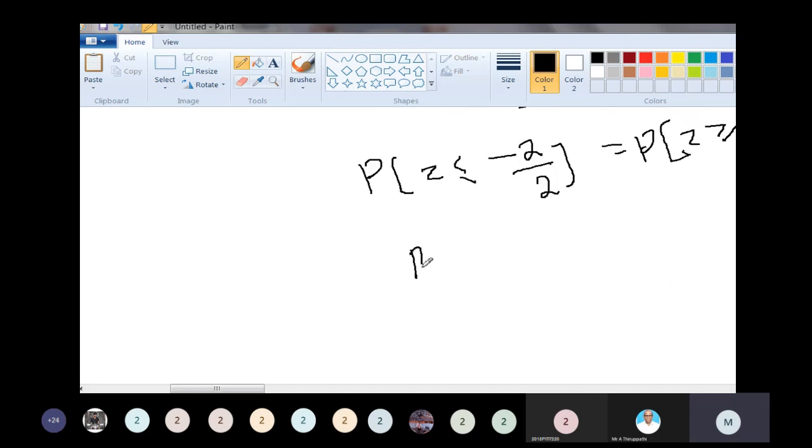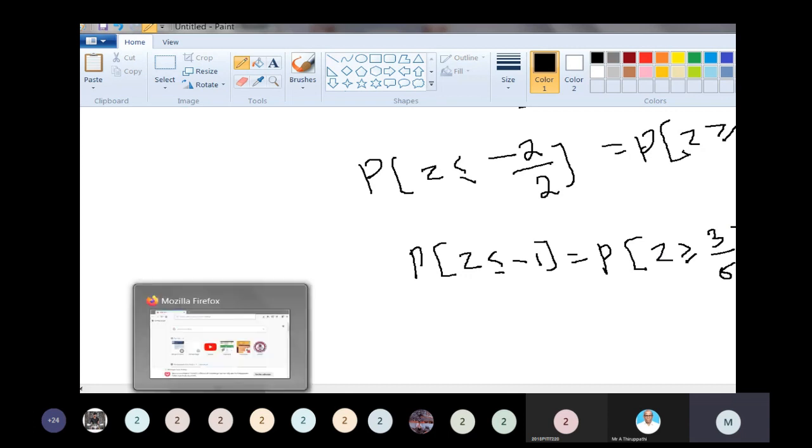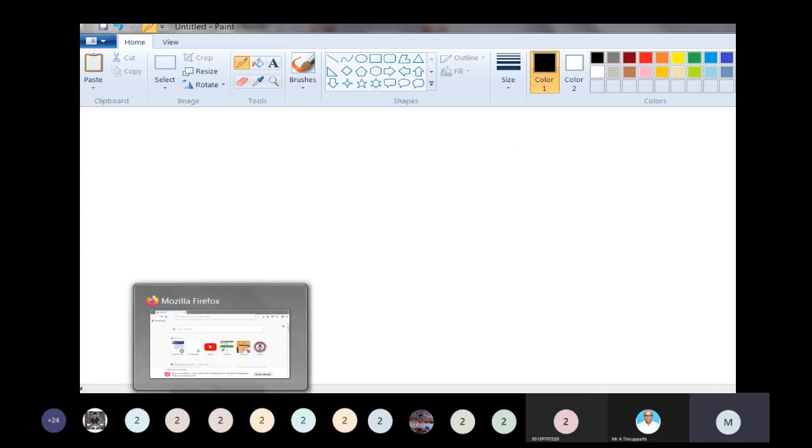Now P of z less than or equal to -1 is equal to P of z greater than or equal to 3 by sigma y. Now, what is the meaning?